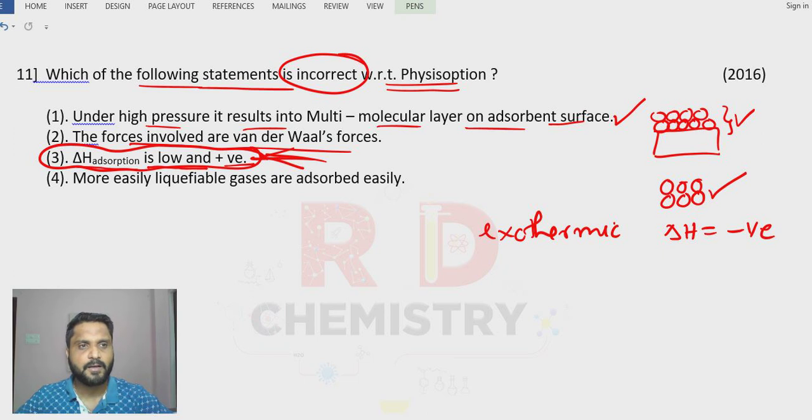Option number 4, more easily liquefied gases are adsorbed easily. That is also a correct statement. So the answer for this question is option number 3. Okay.